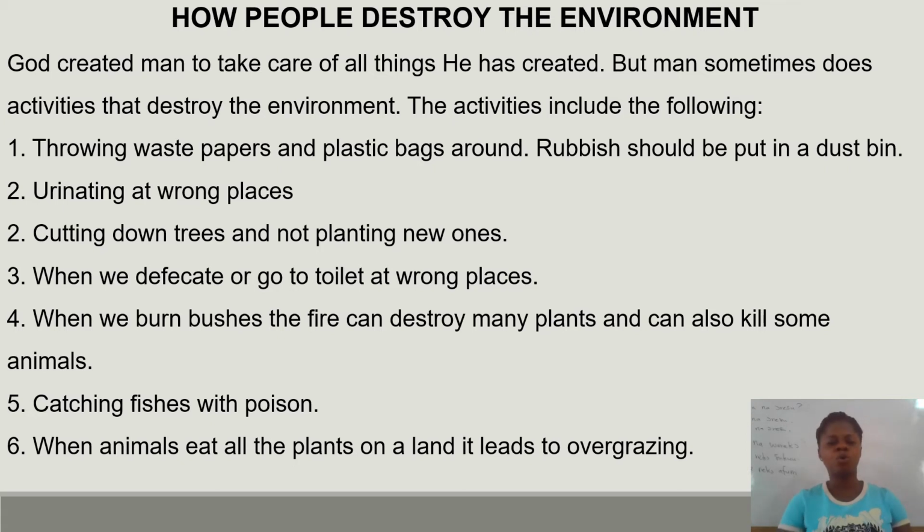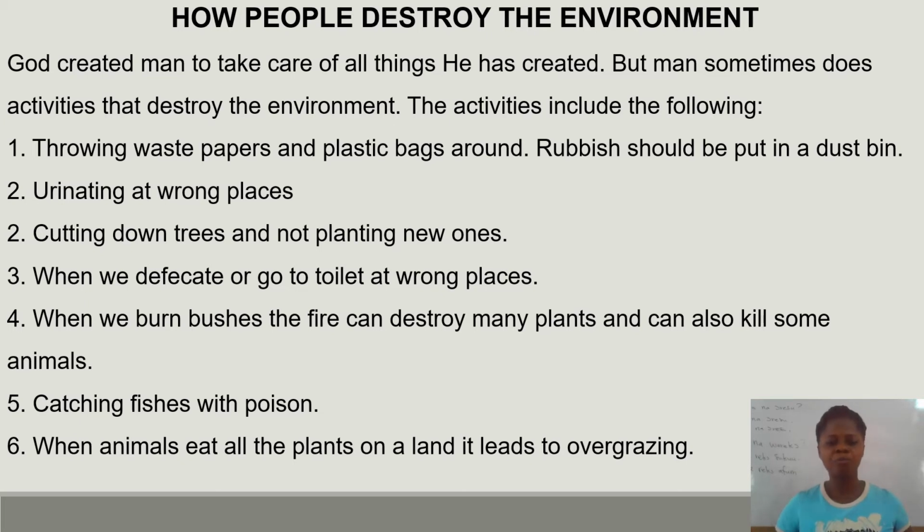God created man to take care of all things he has created, but man sometimes does activities that destroy the land. These activities include throwing waste paper and plastic bags around. These are rubbish and they should be put in dustbins. They shouldn't be thrown around just like that. Another thing is that we urinate at the wrong places. We cut down trees without planting new ones. We defecate at the wrong places.